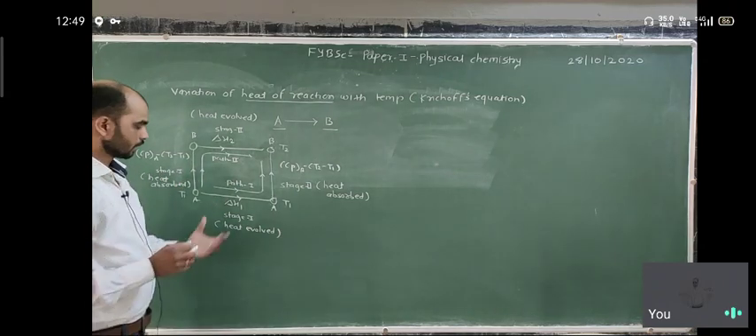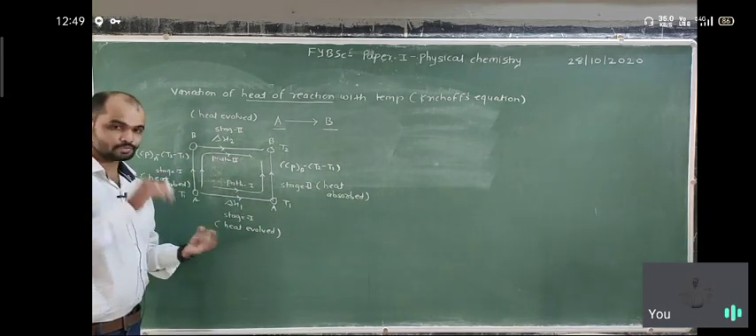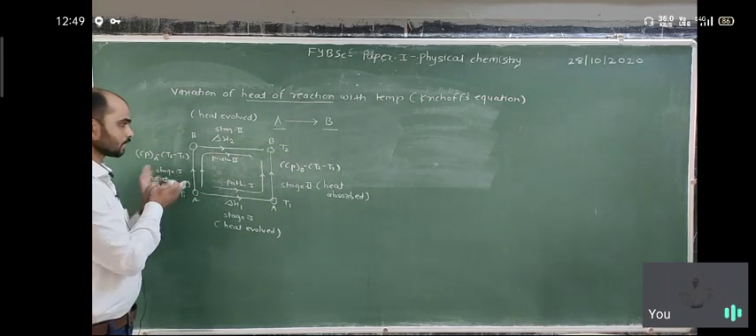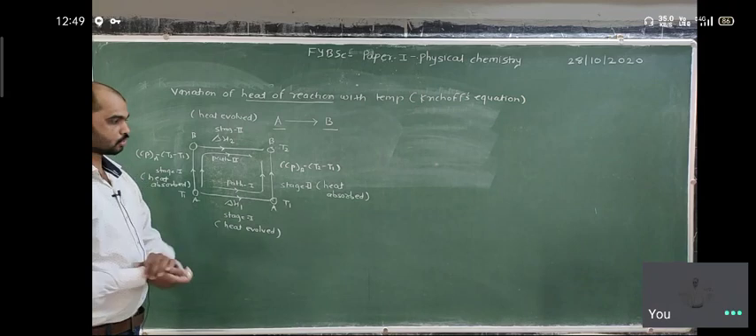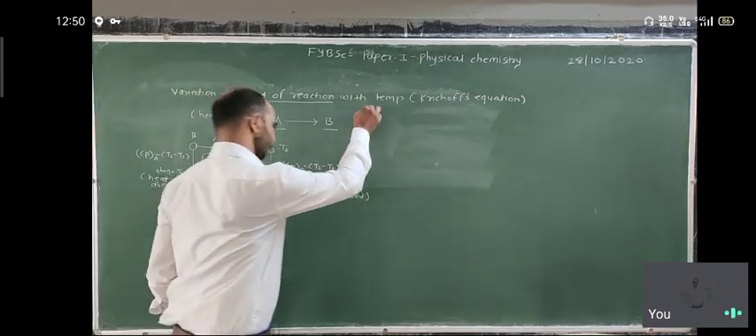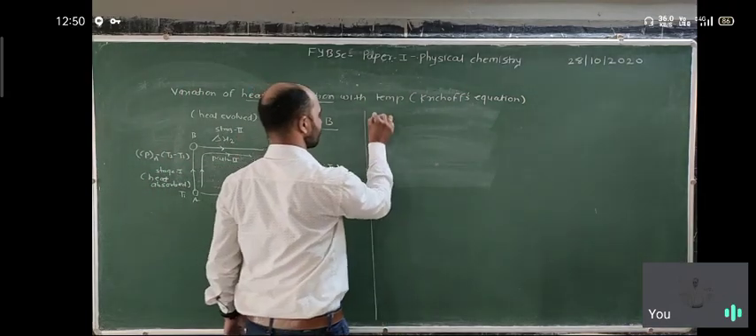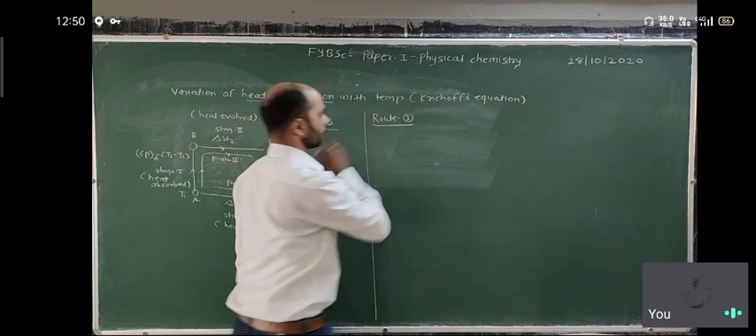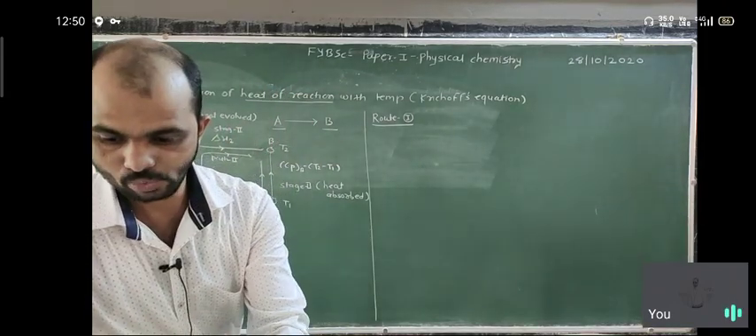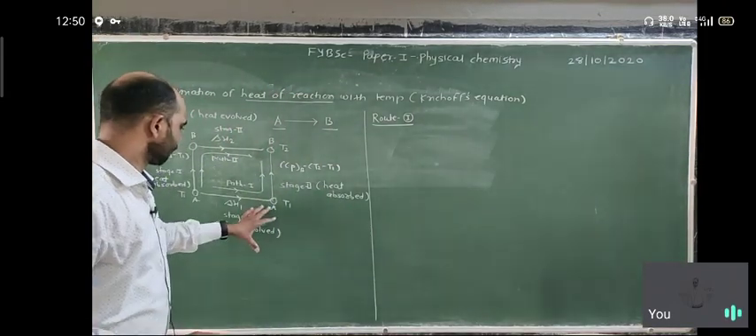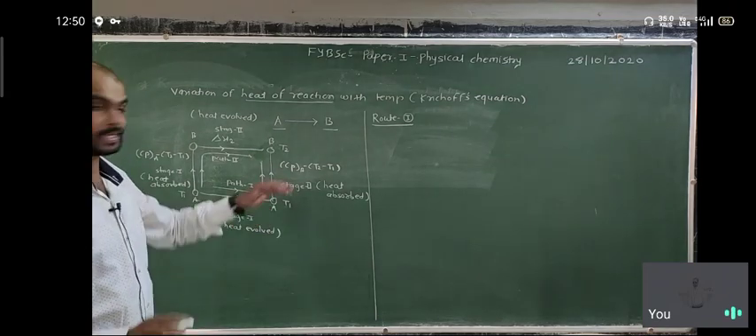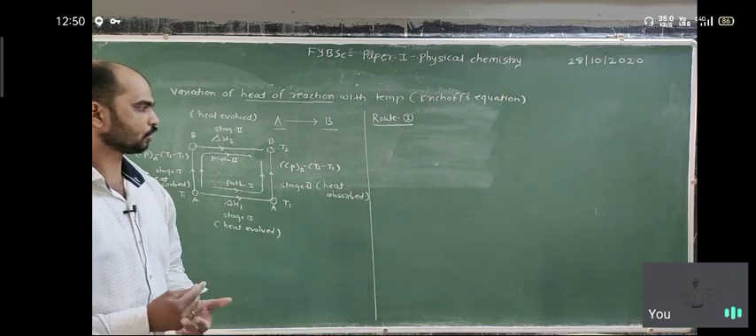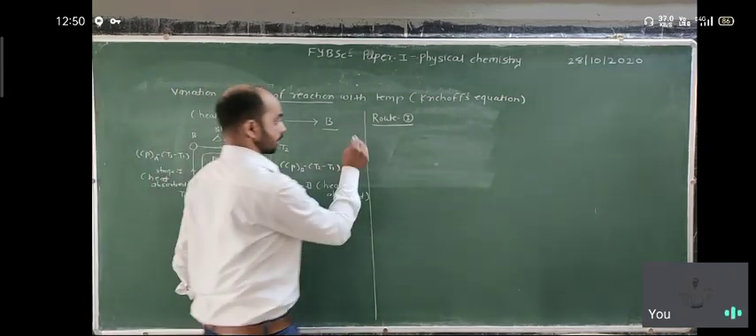But what is the difference? In route first, heat is evolved first, then heat is absorbed. For route second, heat is absorbed first, then heat is evolved. So we consider both the routes here. First we consider route first. In route first, the reaction is performed at temperature T1 and then it reaches temperature T2.